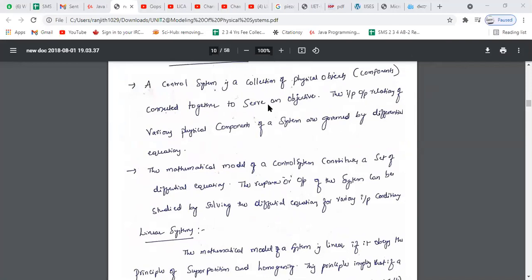The input and output relations of the components of the system are governed by differential equations. So every control system consists of a set of differential equations. The response and output of the system can be studied by solving those differential equations for different input conditions. By solving the differential equations while varying some inputs, we can determine the response of the system, nothing but the output of the system, right?